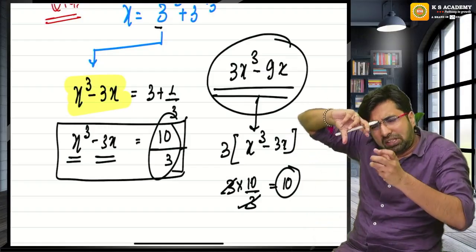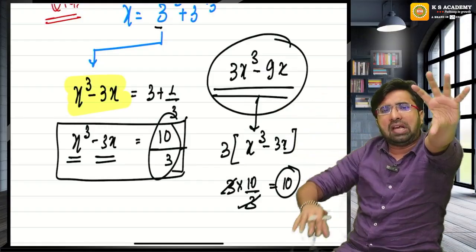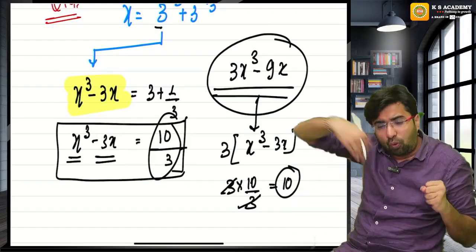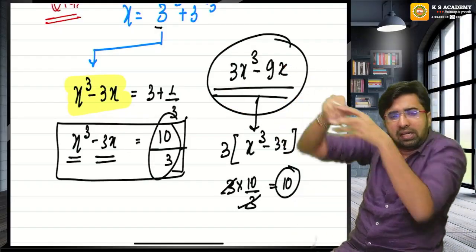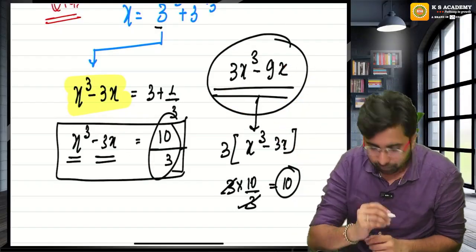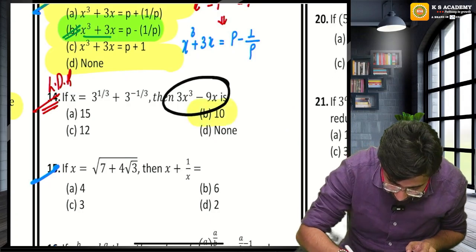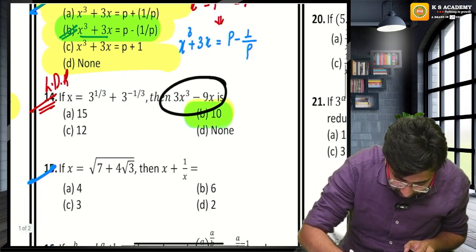They will do the manipulation. Whatever you can calculate, keep it. Now look at what they are demanding. Put the value and get the answer. Superb question planted by the module, superb question planted by the ICAI.